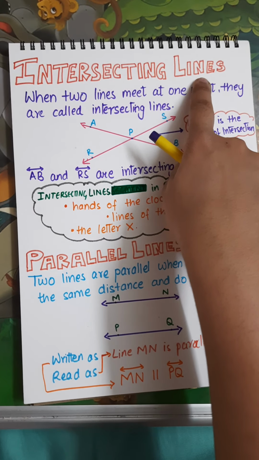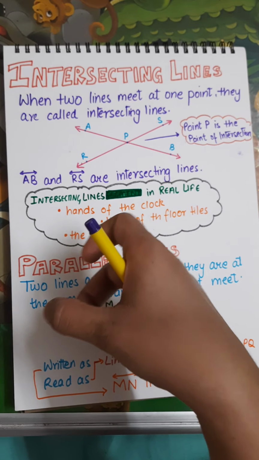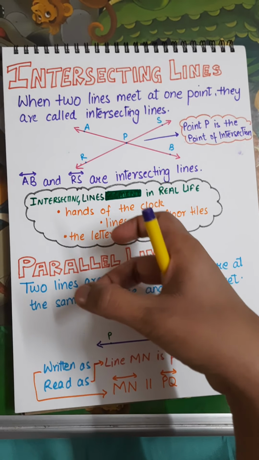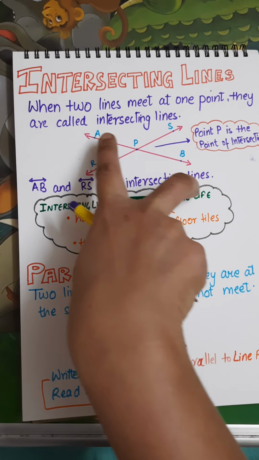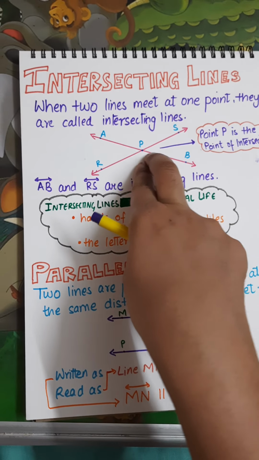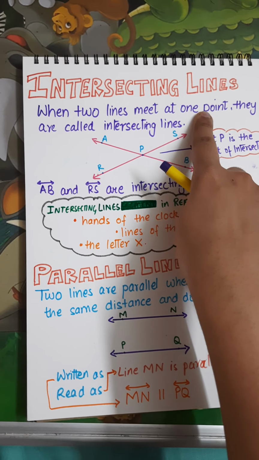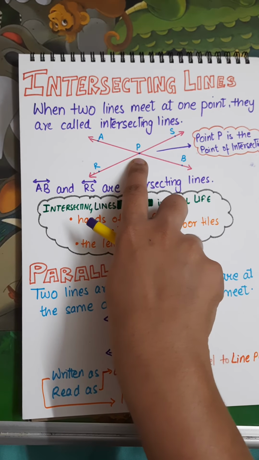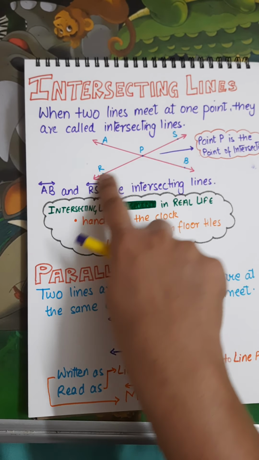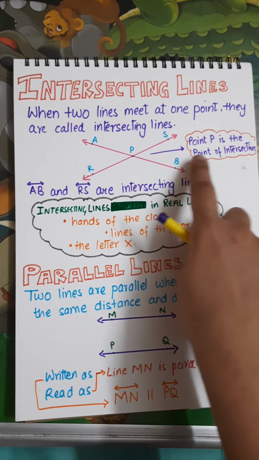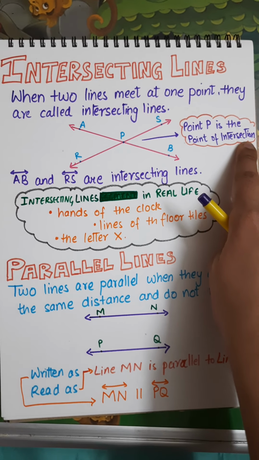Now, coming to intersecting lines, the meaning of this word itself tells you, it is when two lines intersect with each other. When two lines meet at one point, they are called intersecting lines. And here, these two lines are intersecting at point P, which is known as the point of intersection.